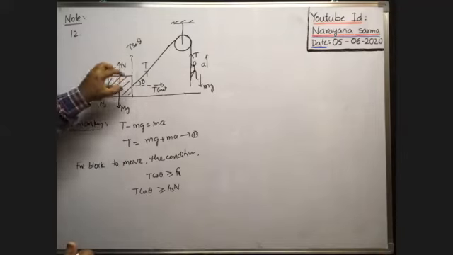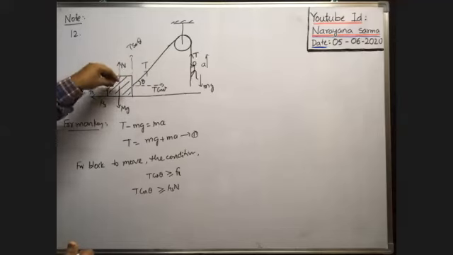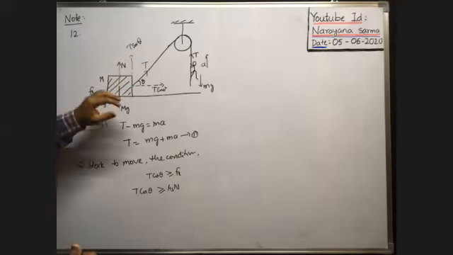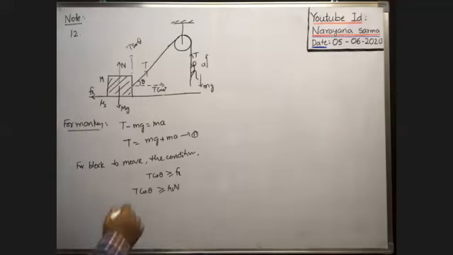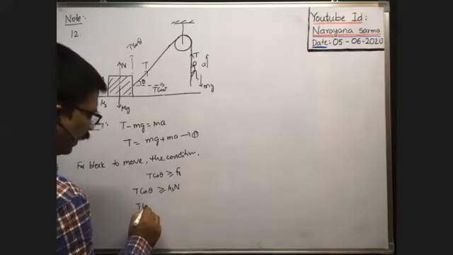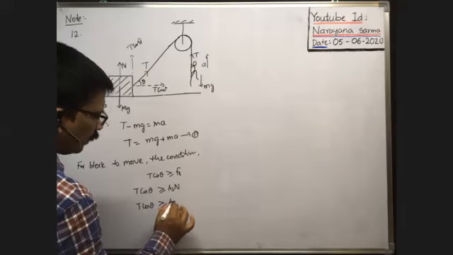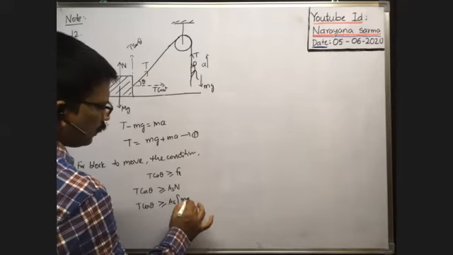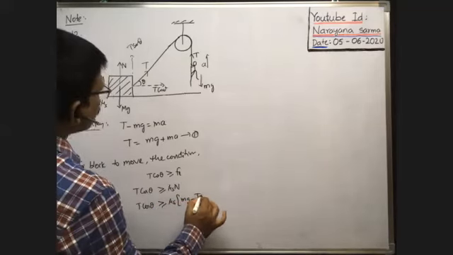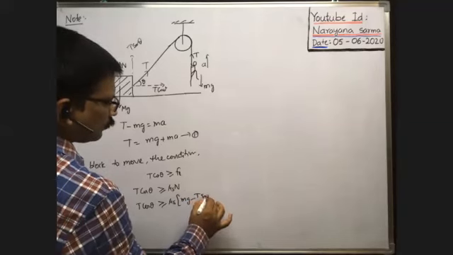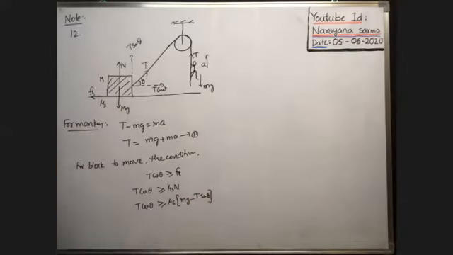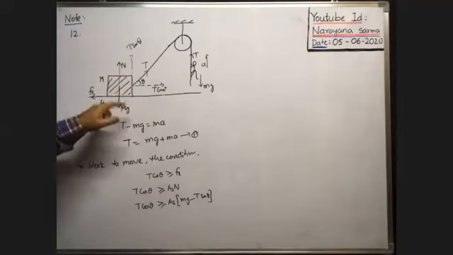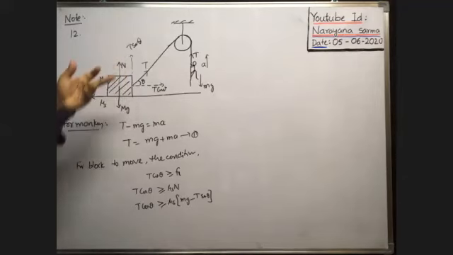With that force, the block pushes the floor in the downward direction. The equivalent reaction force acts in the upward direction. That's why the normal reaction is mg minus T sin theta, which is the net weight in the downward direction. That is equal to the normal reaction.